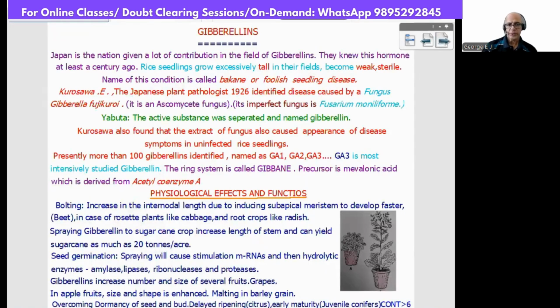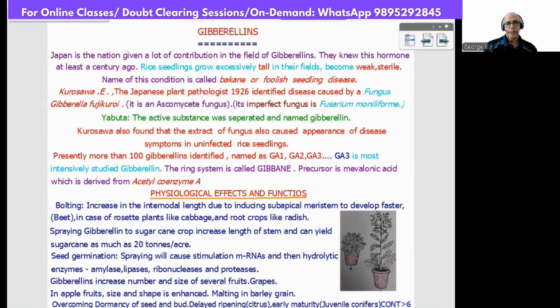Now we'll be proceeding to gibberellins. When we discuss gibberellins, Japanese scientists in Japan are more advanced, because they knew this hormone very early, at least a century ago. Initially, they observed that rice seedlings in their fields grew excessively tall, became weak and sterile, and lost their balance and fell down. The name of this condition is Bakanae, or foolish seedling disease.